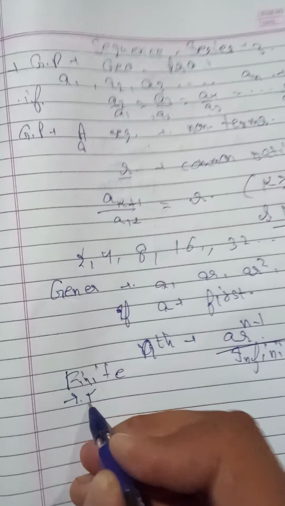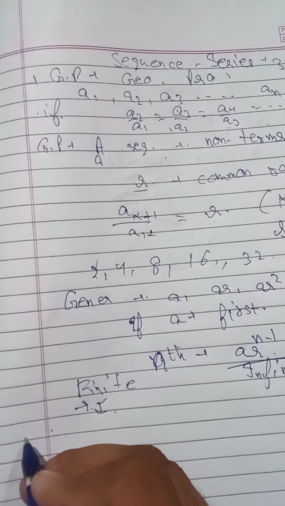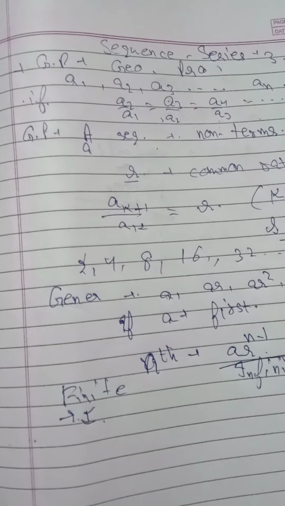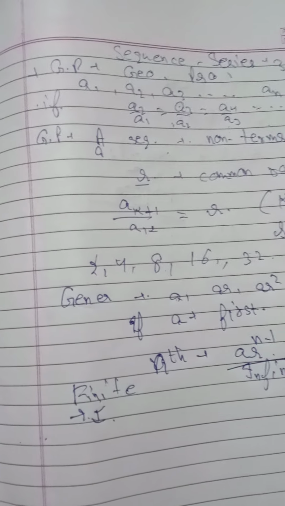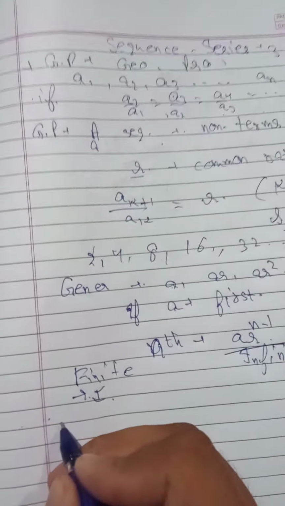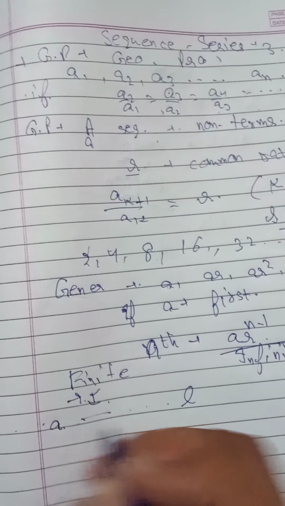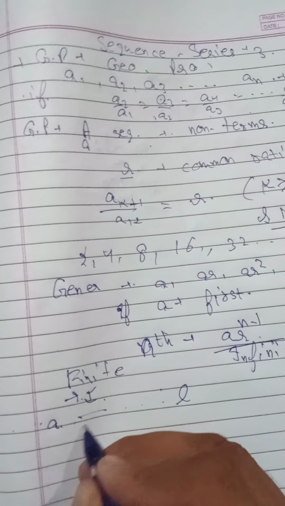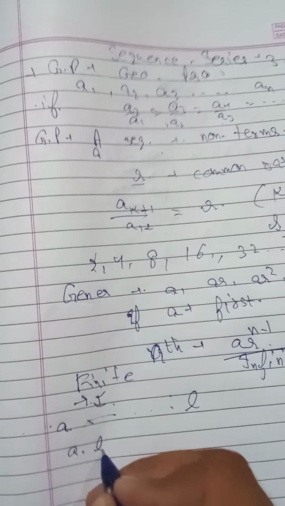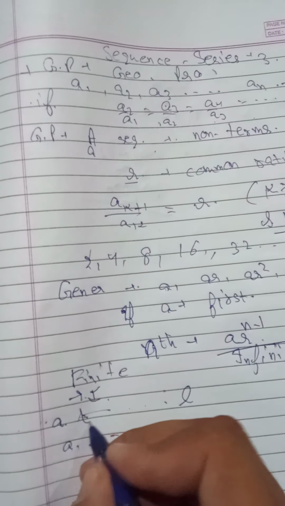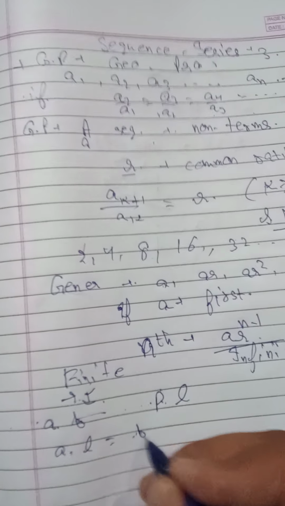It is a property of finite GP that the product of terms equidistant from the end and the beginning is the same, and equal to the product of the first and last term. If the first term is A and the last term is L, then the second term and the second term from last, similarly the third term from the beginning and the third term from last, their product will be equal to AL. If the second is B and the second from last is P, for example, then the product is BP.